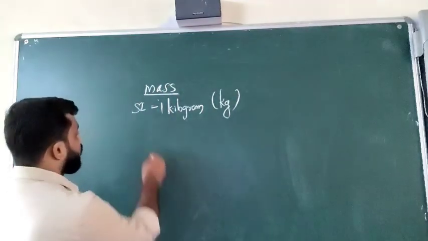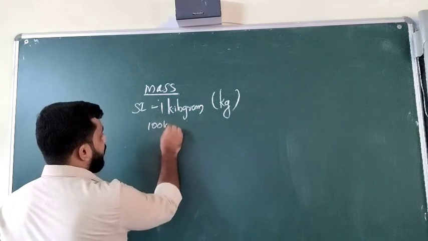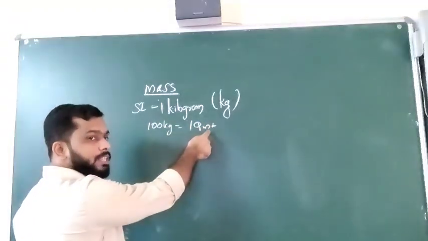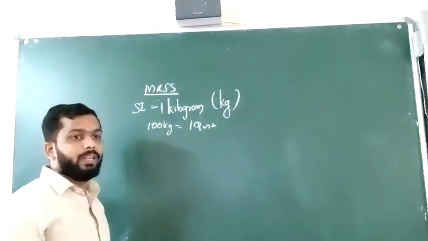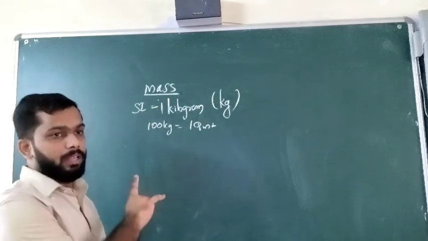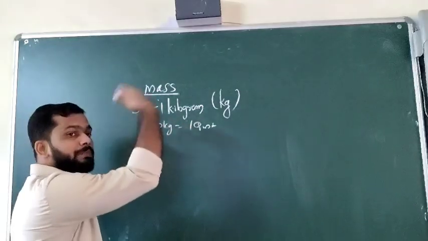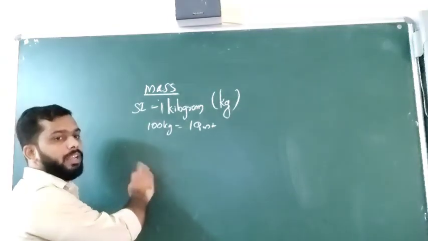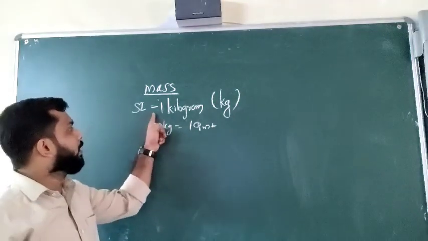100 kilogram will be equal to 1 quintal. Then 1 quintal is a multiple of the SI unit of mass. Multiple means always bigger than the SI unit. Submultiple means always lesser than the SI unit. Then what will be a submultiple?